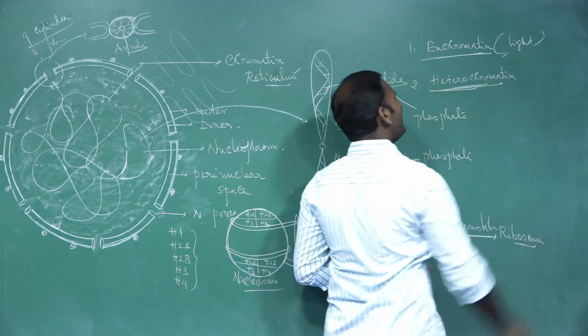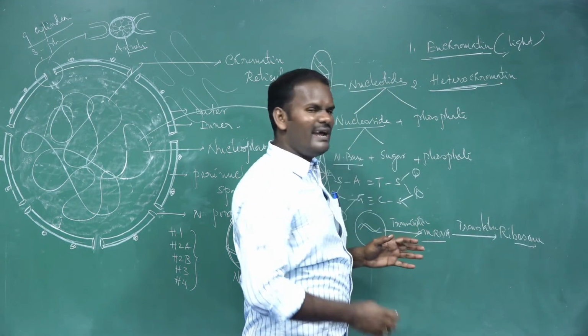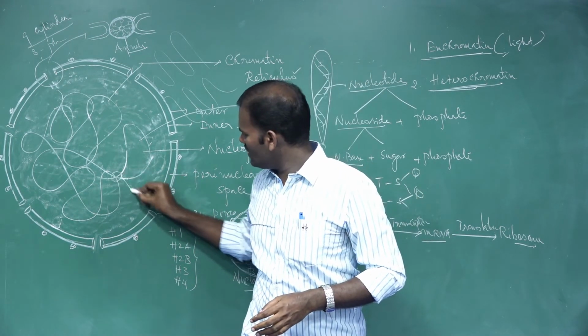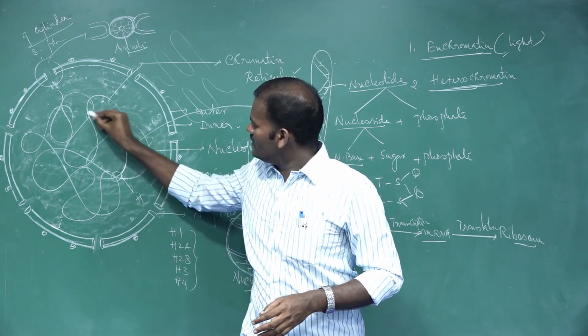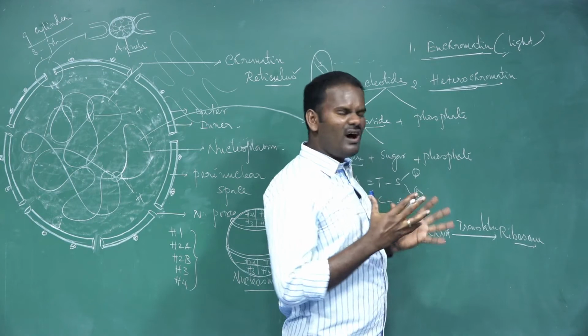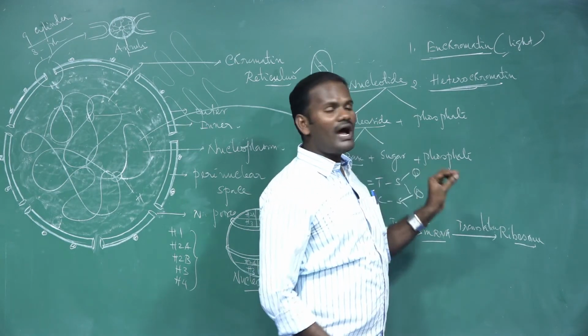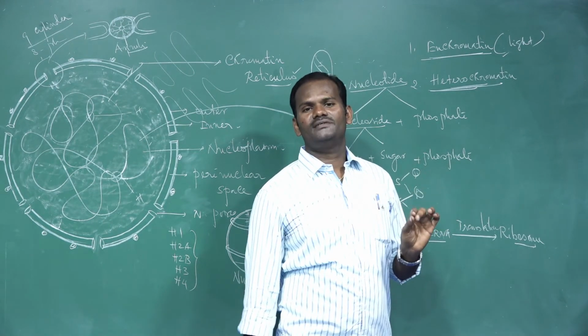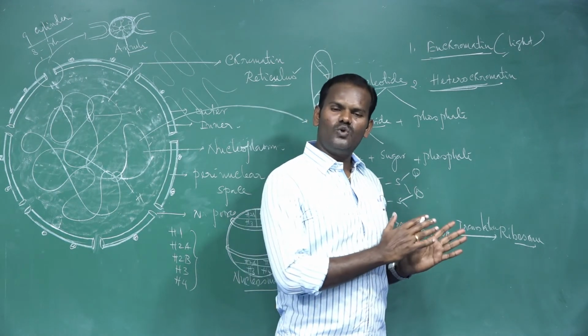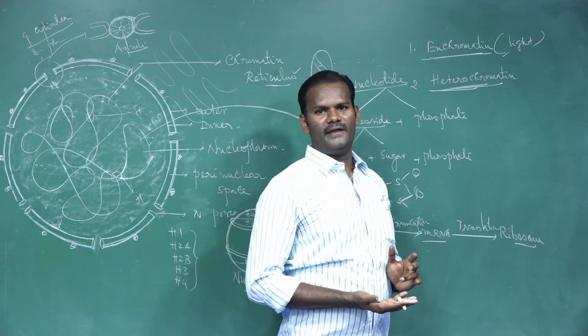And the other is called heterochromatin. It is the highly condensed or coiled portion, and it is dark stained. They do not take part in the formation of mRNA. I mean, this part of the DNA does not transcribe into mRNA.